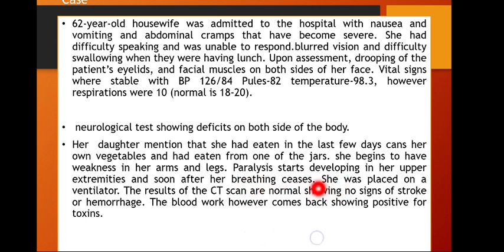Now, she was placed on a ventilator when she was received in the hospital. The results of the CT scan are normal, showing no signs of stroke or hemorrhage. The blood work, however, comes back showing positive for toxins.